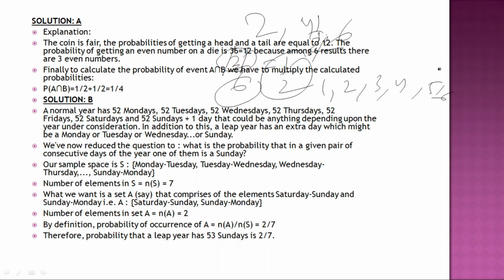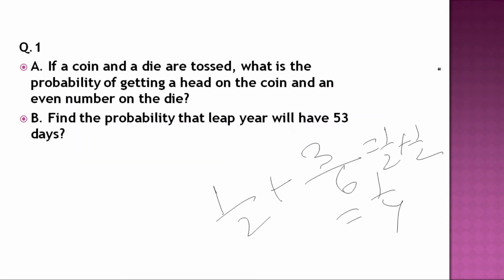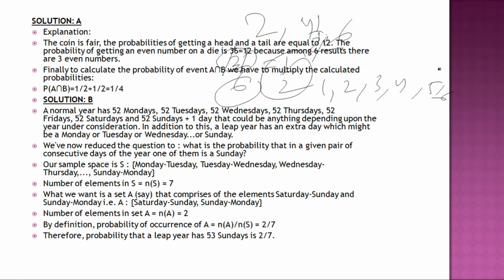Second question. A normal year has 52 Mondays. The question is how to find the probability that a leap year will have 53 Mondays. A normal year has 52 Mondays, 52 Tuesdays.